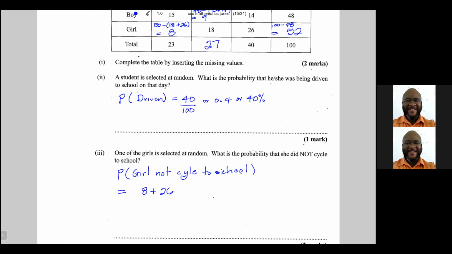It says girl, so this probability only involves girls. So let's put this out of 52.